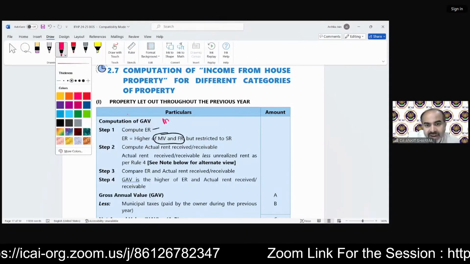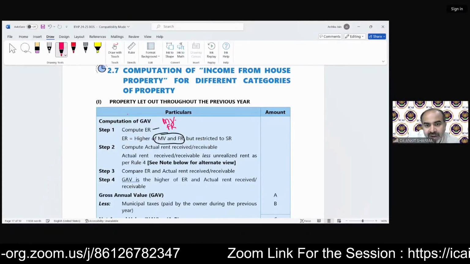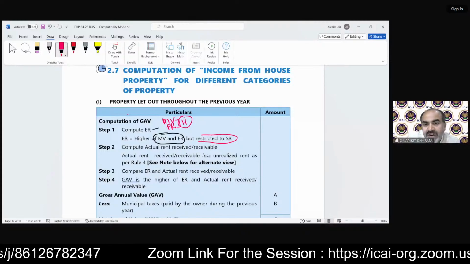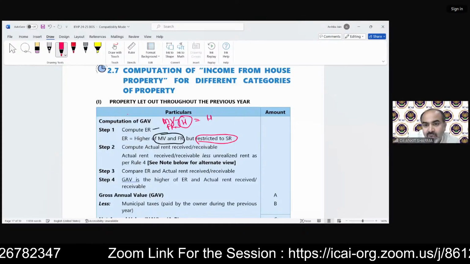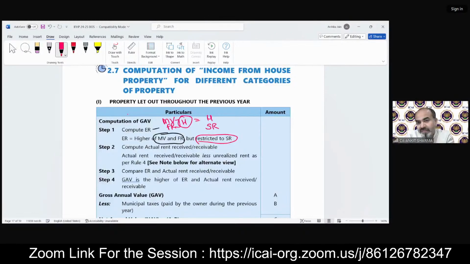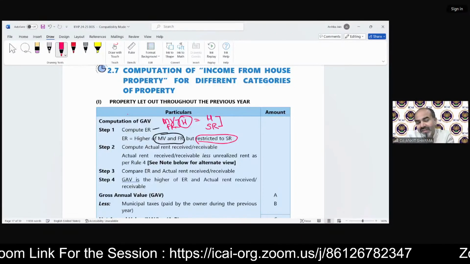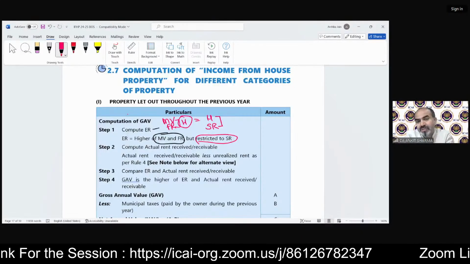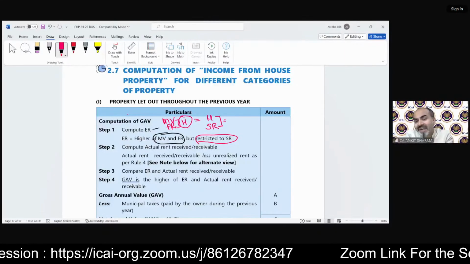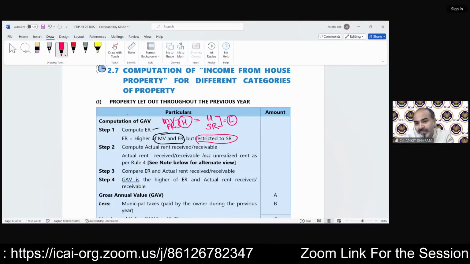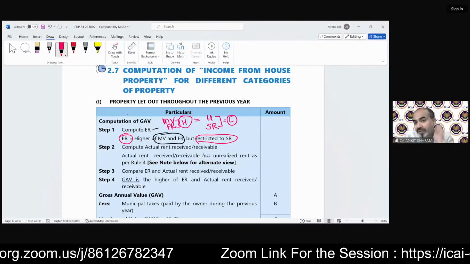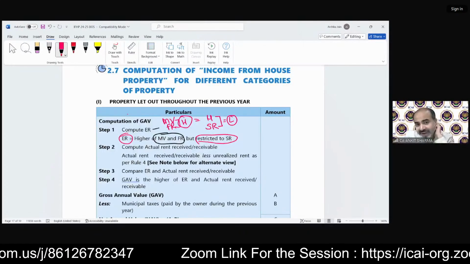So that means we can write it like this: municipal value, fair rent, whichever is higher. But restricted to standard rent. So this higher value cannot exceed the standard rent. In a format, we can understand it this way: the higher should be compared to standard rent and it cannot exceed standard rent. So that means we need to take the lower. Clear? That is called expected rent. As I've discussed, what we call expected rent.